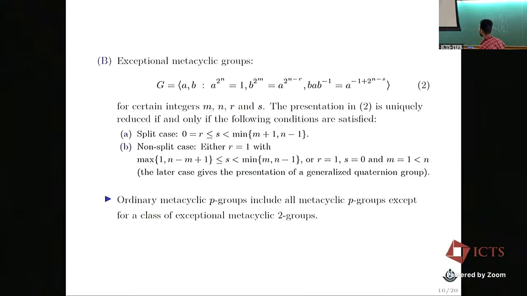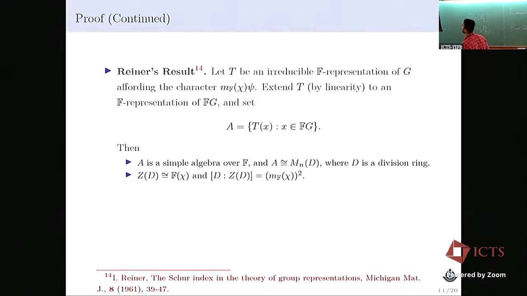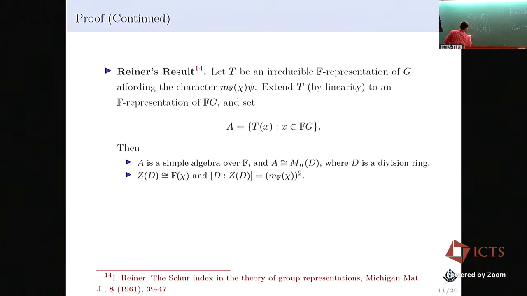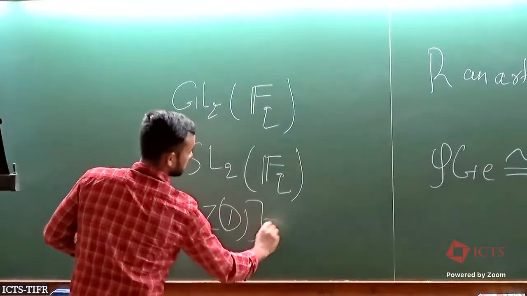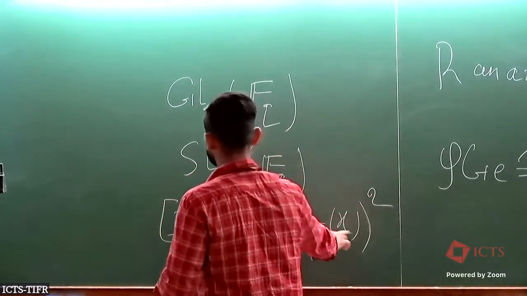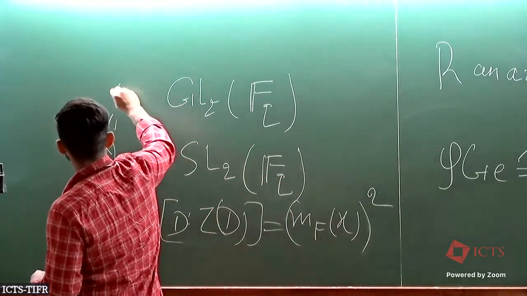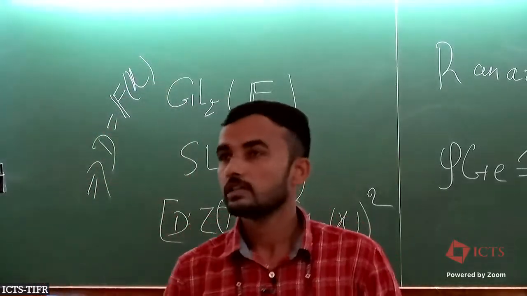So if we have Schur index 1, what is the advantage for us? The advantage is that D over Z(D) is determined by the Schur index. If the Schur index is 1, then D is just the field F_chi. Otherwise, if the Schur index is not 1, then it is difficult.